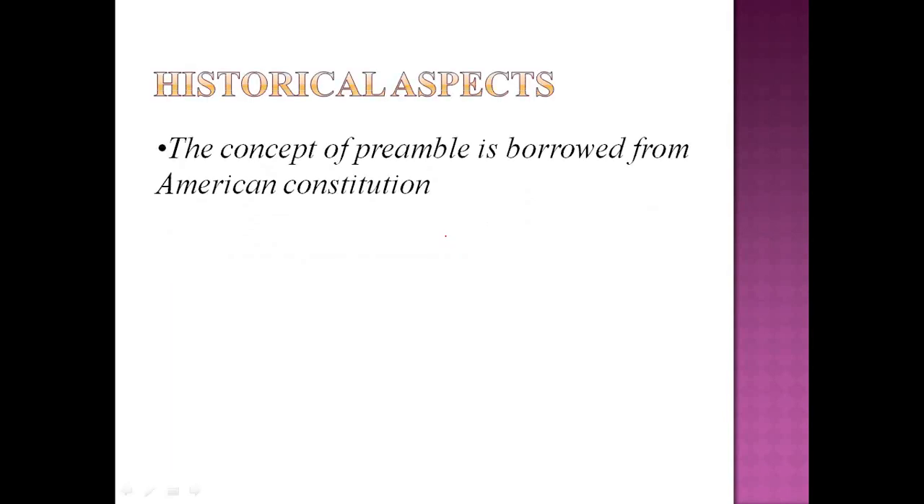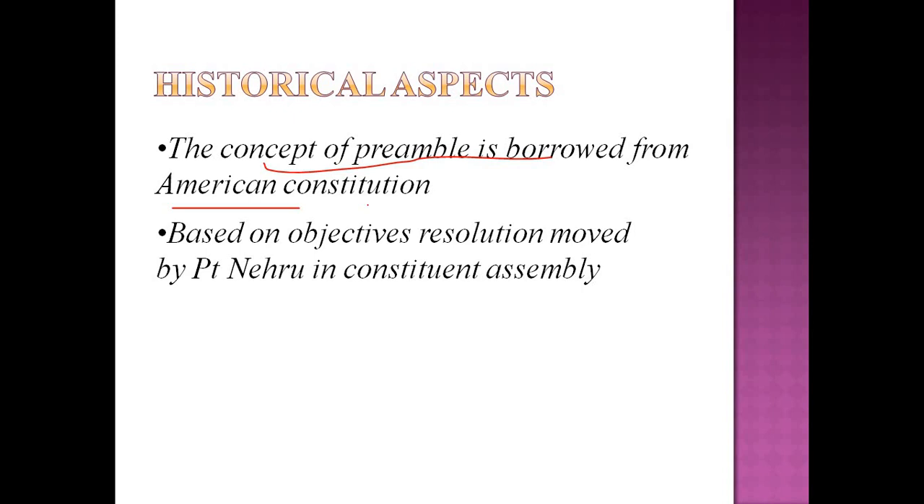The first aspect is that the concept of preamble is borrowed from the American Constitution. In other words, the American Constitution is the very first constitution that has the concept of preamble. Secondly, the Preamble of the Indian Constitution is based on the objectives resolution that was passed by Pandit Nehru in the Constituent Assembly. In the beginning of the Constituent Assembly, Jawaharlal Nehru moved an objectives resolution which has details about the objectives that had to be achieved by the Constituent Assembly.